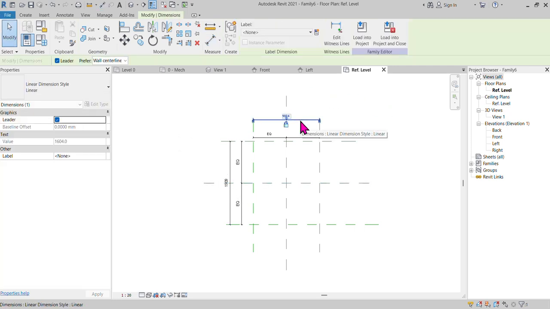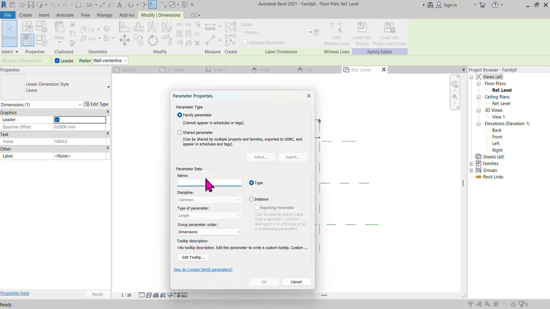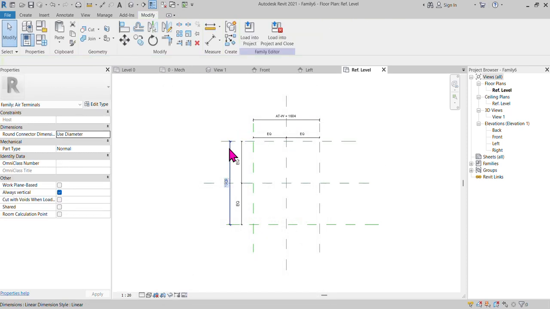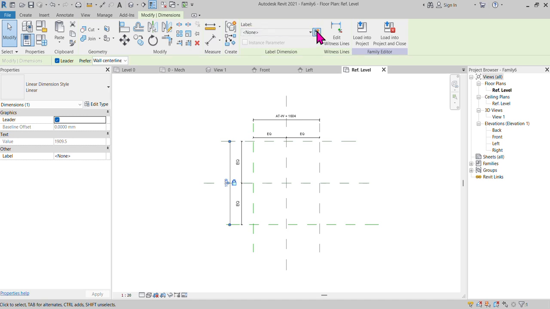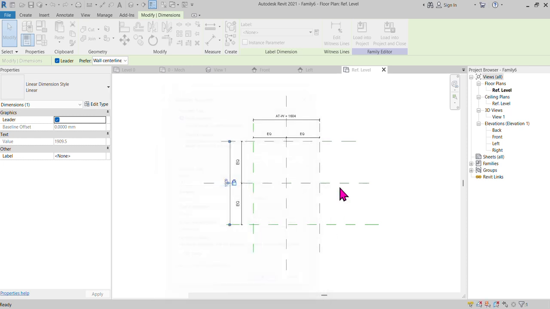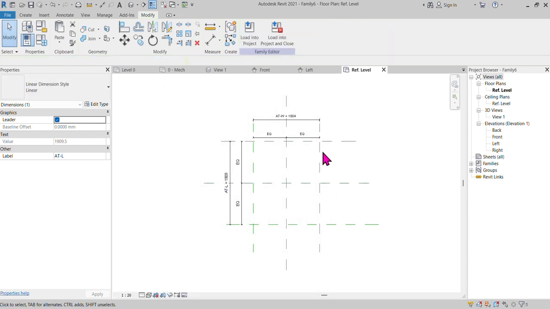Now you can select here and go to the label. Name it air terminal width, and here also name it air terminal length. And just create the shortened form.